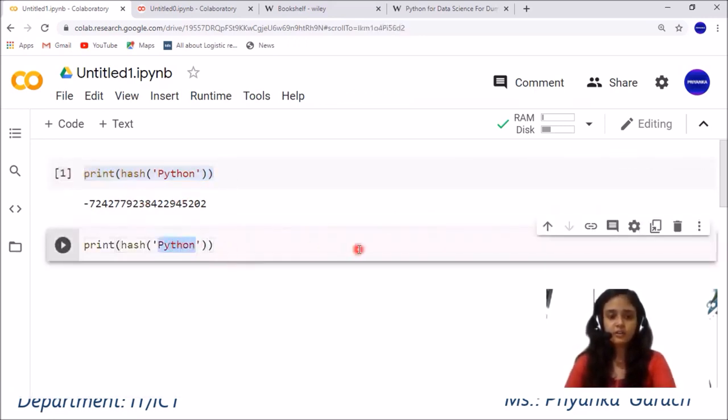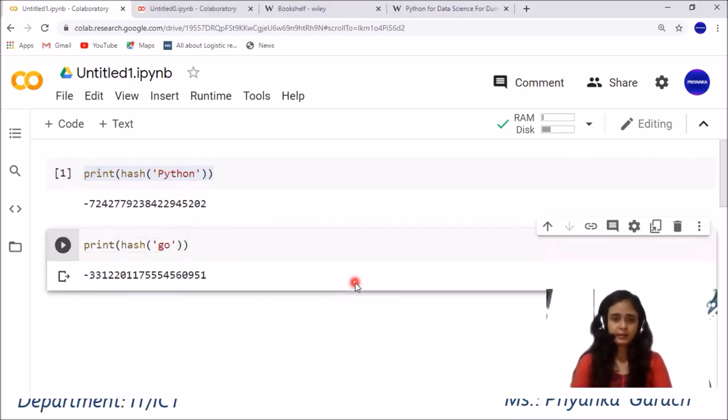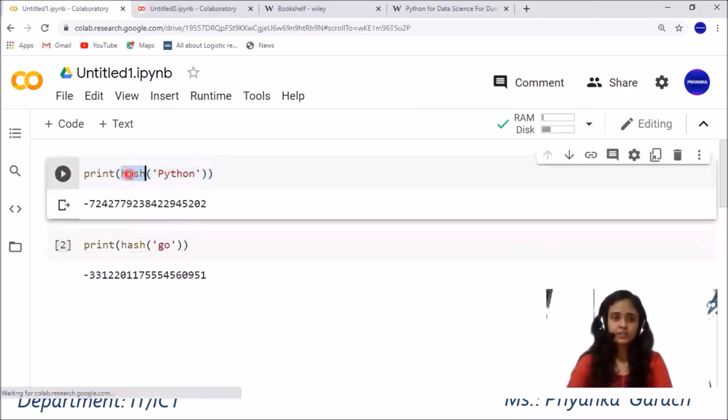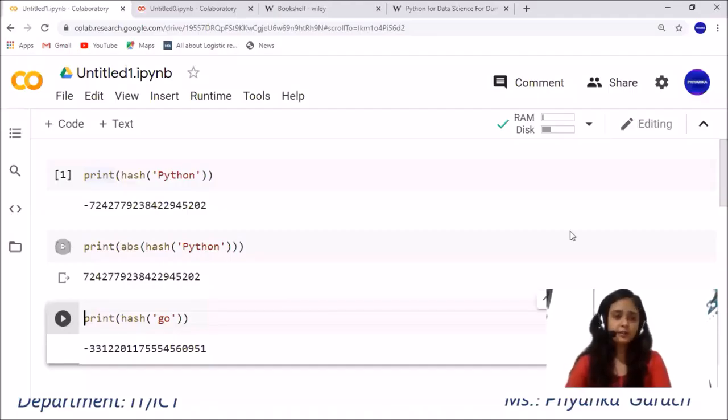Suppose instead of Python, now I am writing Go and clicking on run. It will generate another secret code for my word Go. So the hash function is used to generate the secret code related to the text. This secret code can be negative or positive.